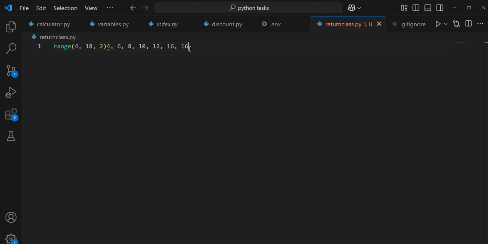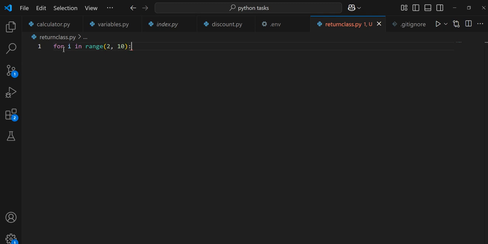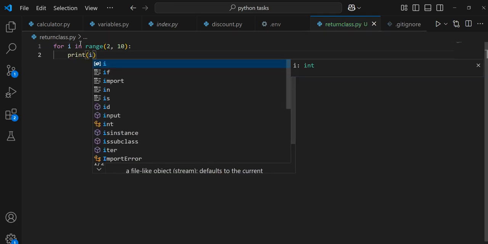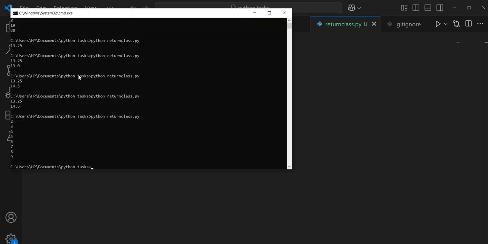Okay, so let's see how this is valuable to a loop. Why do we even need to learn this before we look at today's class? We can say for i, it can be anything, then we must use i. You can call it anything. In range 2, 10. Remember, 2, 10 is 2 to 9, right? I can say print i. So i will represent each of the values here. So this is going to print 2, 3, 4, 5, 6, 7, 8, 9. And we have these results: 2, 3, 4, 5, 6, 7, 8, 9.